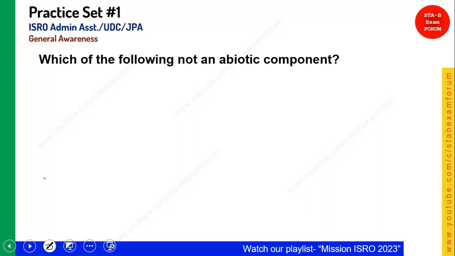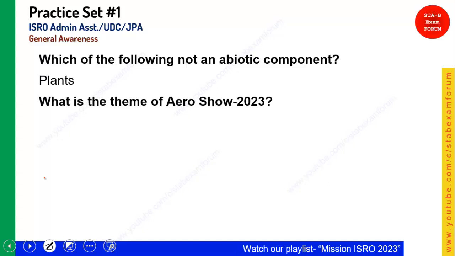Which of the following is not an abiotic? So there are 2 types of components, biotic and abiotic. Biotic are basically living, so plants are living, so plant is not an abiotic, it is a biotic component. What is the theme of Aero Show? Okay, so last time it happened in Bangalore, in Yelahanka, and the theme was the runway to a billion opportunities. Okay, these are some static current affairs questions that you need to remember.